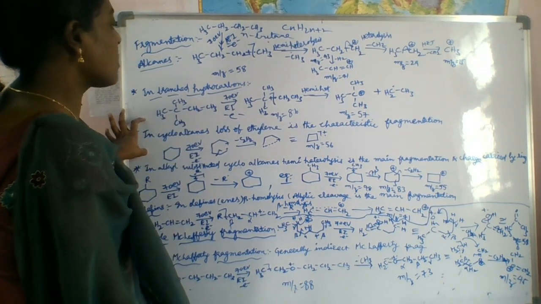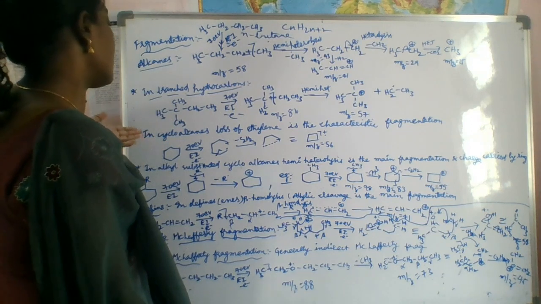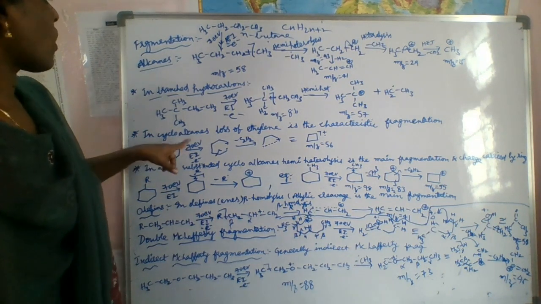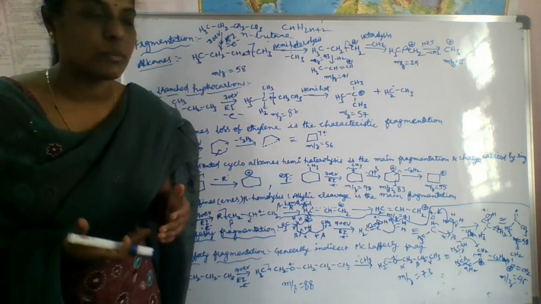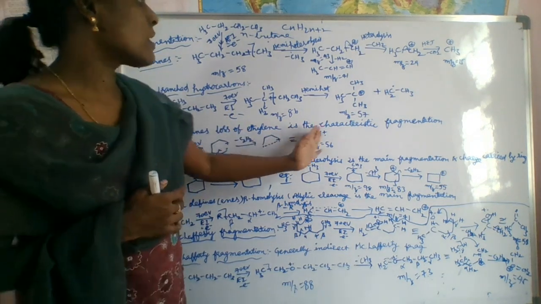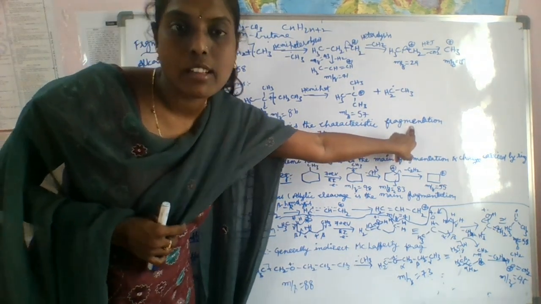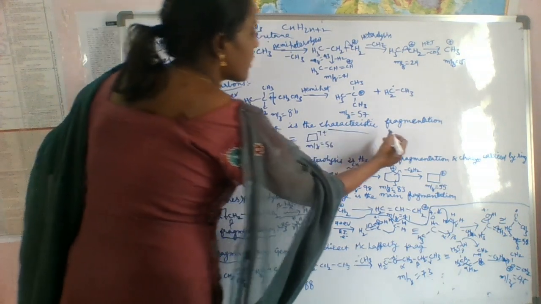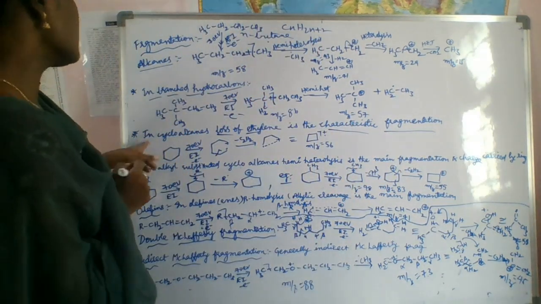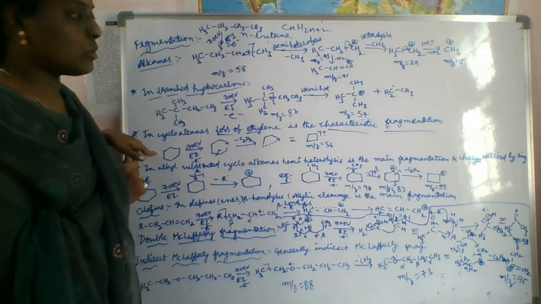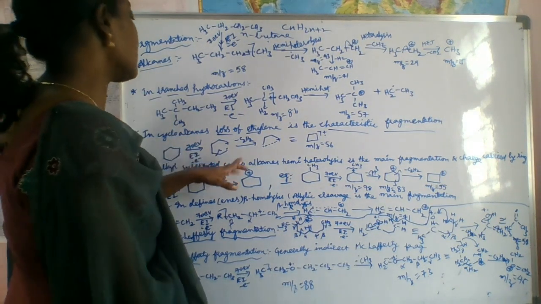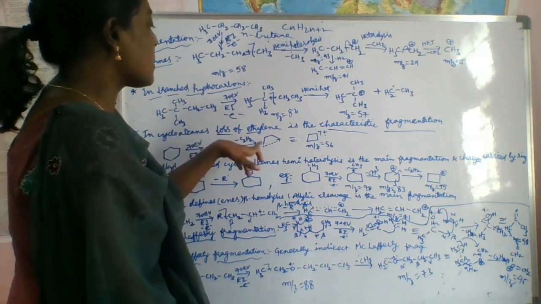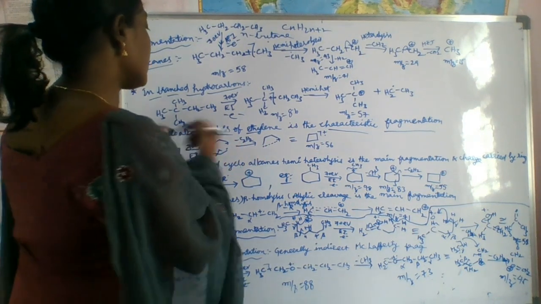So in cycloalkanes, how do we do the fragmentation process? In cycloalkanes, the main factor is that loss of ethylene is the characteristic fragmentation. You have to keep in mind that this is the major factor. So in cycloalkanes, it loses ethylene, C2H4.